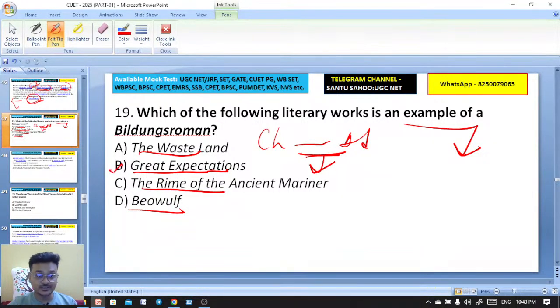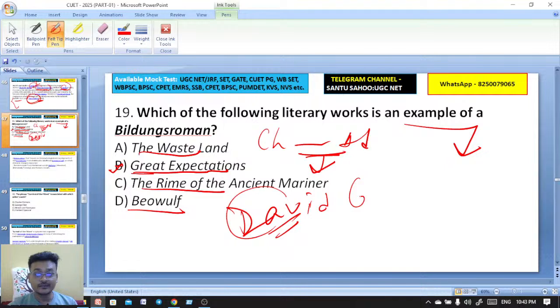Exactly, Great Expectations. Very good, Neetu. Will you please write down in the comment box another important Bildungsroman novel by Charles Dickens? That is David Copperfield. Exactly. David Copperfield is another Bildungsroman novel.